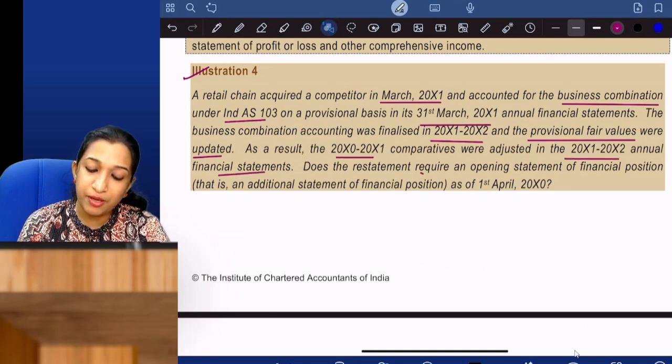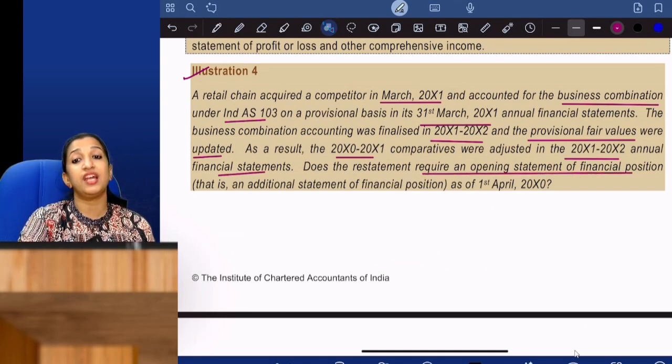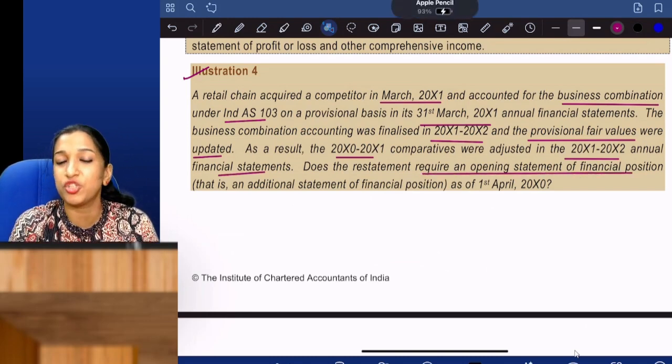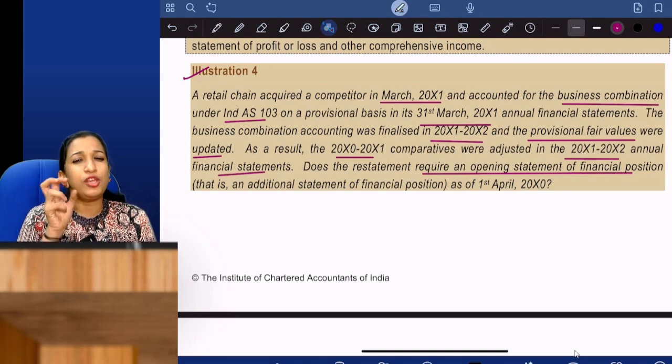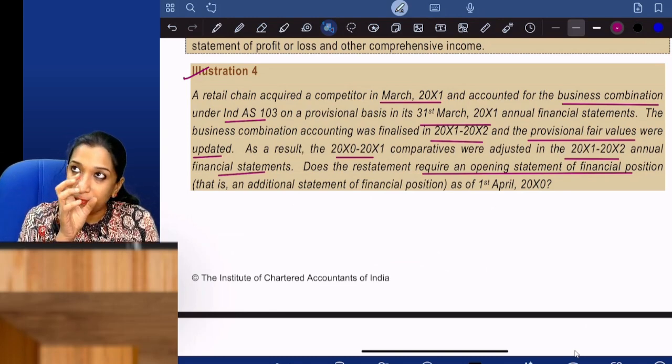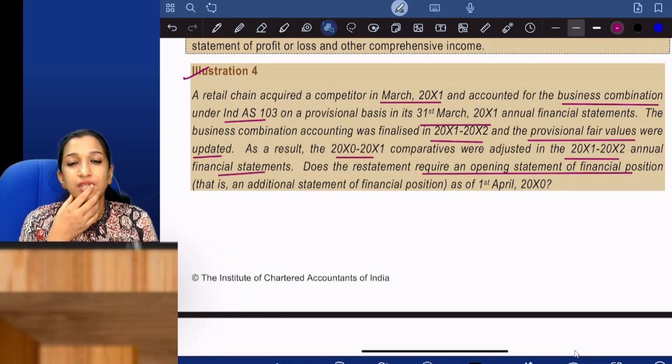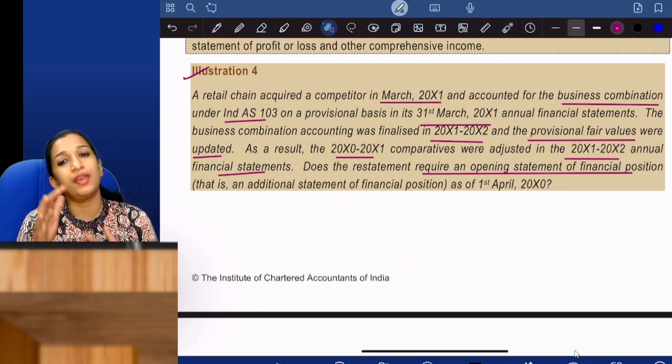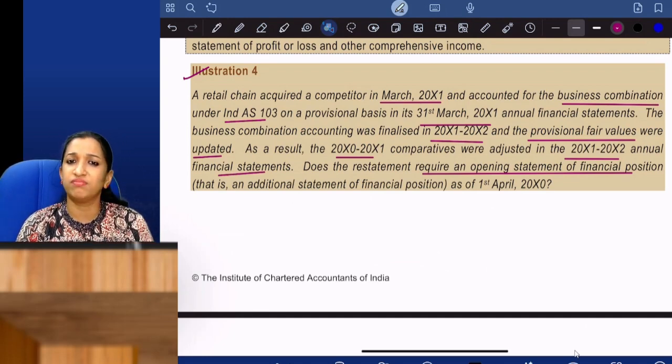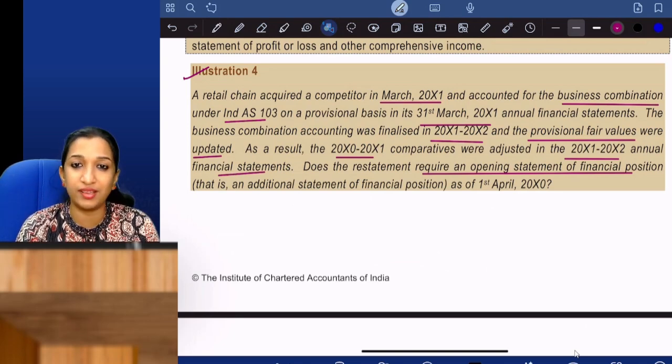Does the restatement require an opening statement of financial position? Statement of financial position means balance sheet. So when you prepare this balance sheet and there is business combination, do you need to prepare the opening third balance sheet? Such an area is not given in the standard. If not given, please don't do it.